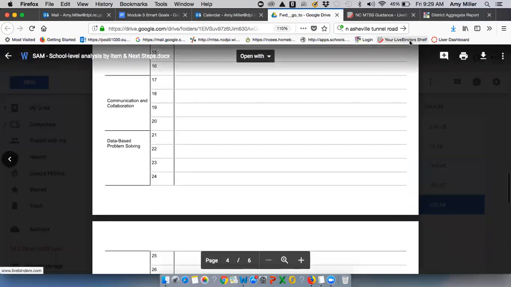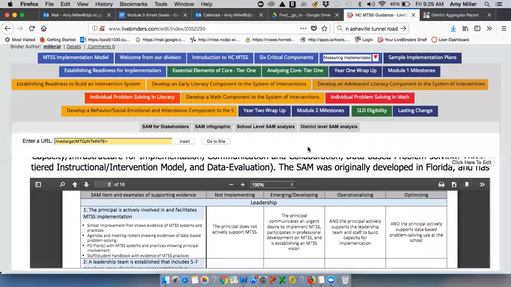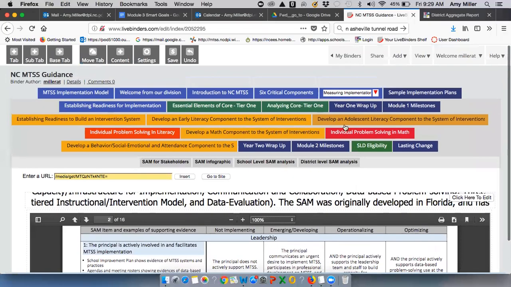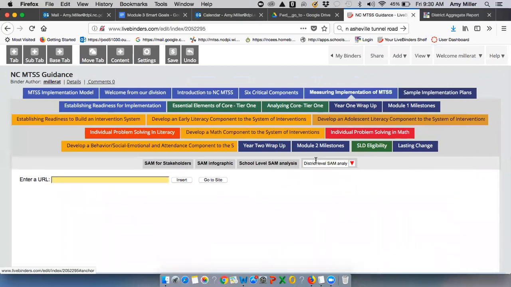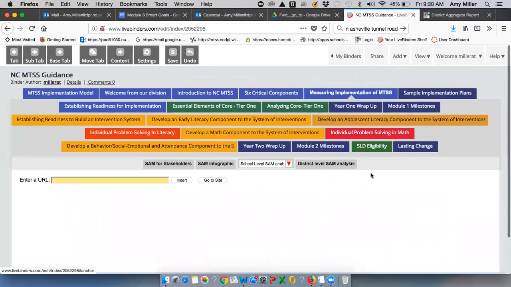So those are the 2 protocols that we wanted to present you with. Again, on the live binder, these are available under the Measuring Implementation tab. Here's the whole SAM, what you saw here, the rubric is here. We also have some SAM information for stakeholders, a SAM infographic, and then these district level and school level analysis protocols.